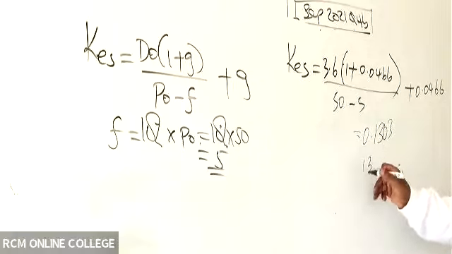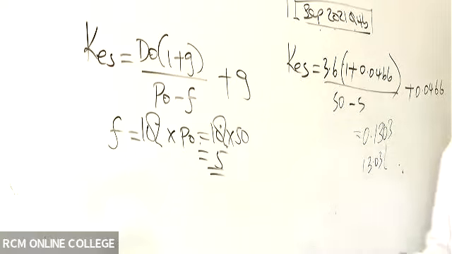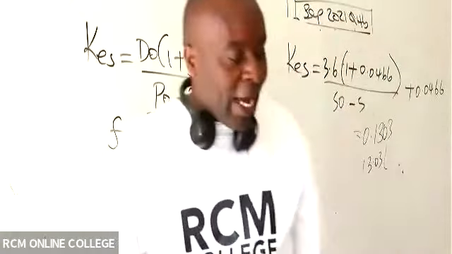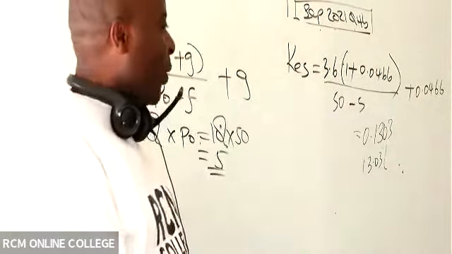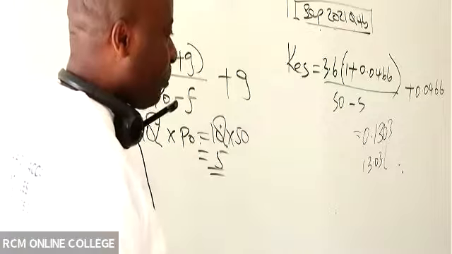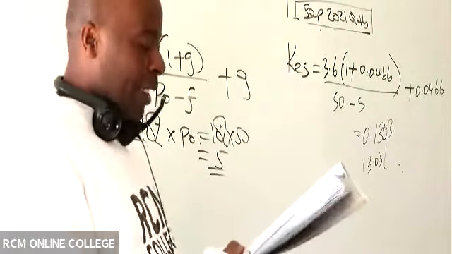0.1303, which is the same as 13.03%. The online ninjas, are they able to get it? They are actually giving me the figure. Very good. Ladies and gentlemen, that is really good.